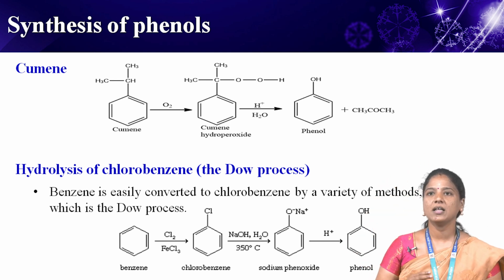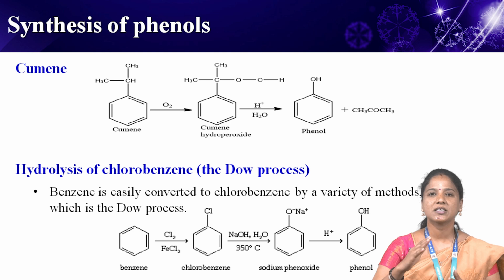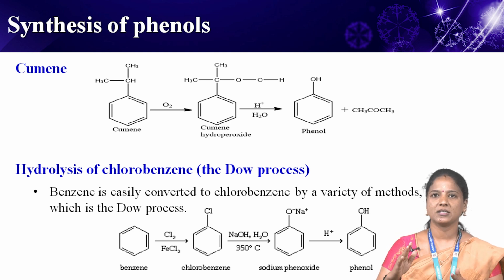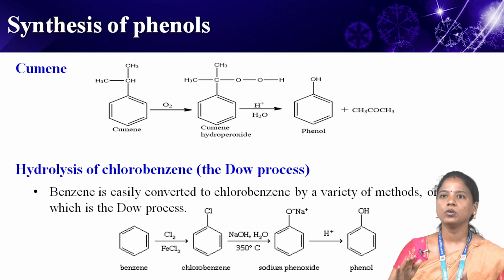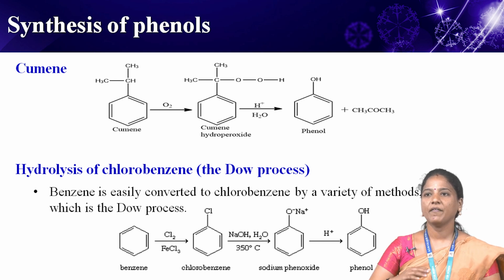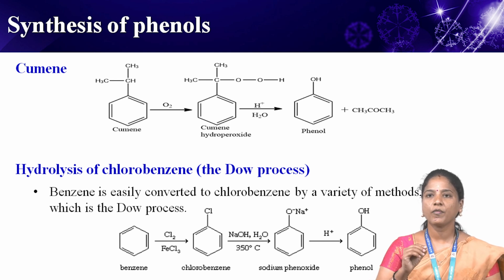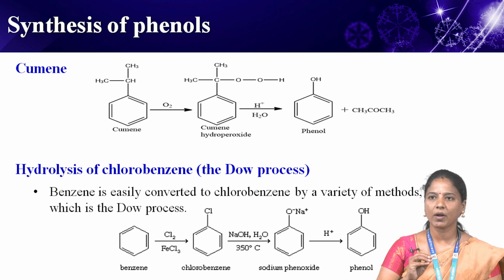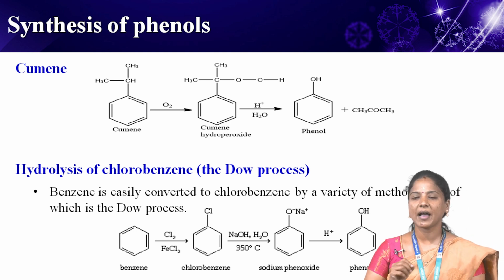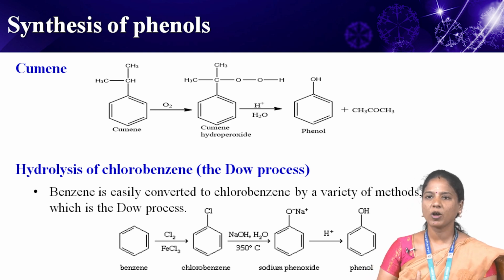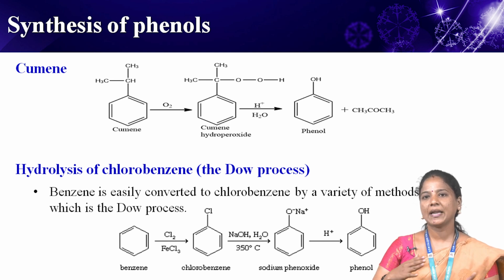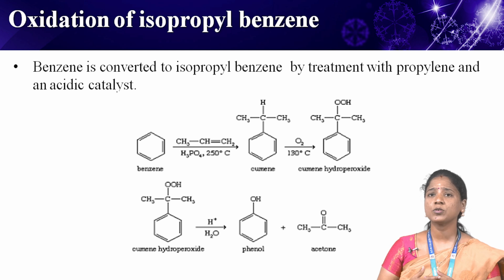Next one, hydrolysis of chlorobenzene. This method is also called the Dow process. Benzene is easily converted to chlorobenzene by a variety of methods, one of which is the Dow process. Chlorobenzene is hydrolyzed by a strong base at a high temperature to give a phenoxide salt, which is acidified to phenol.